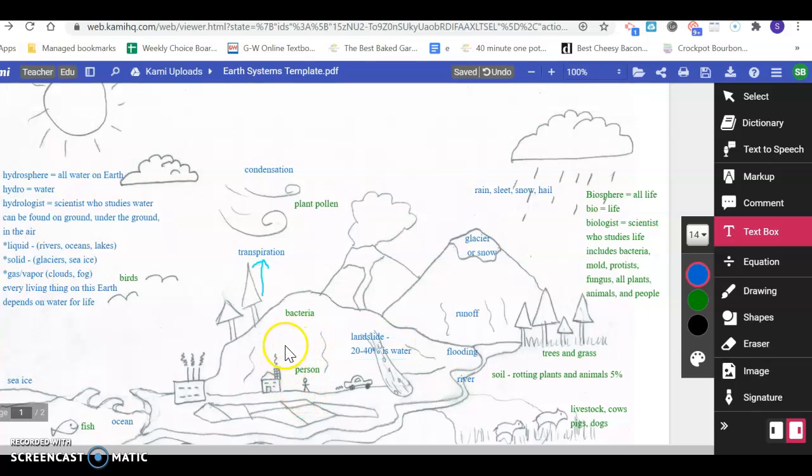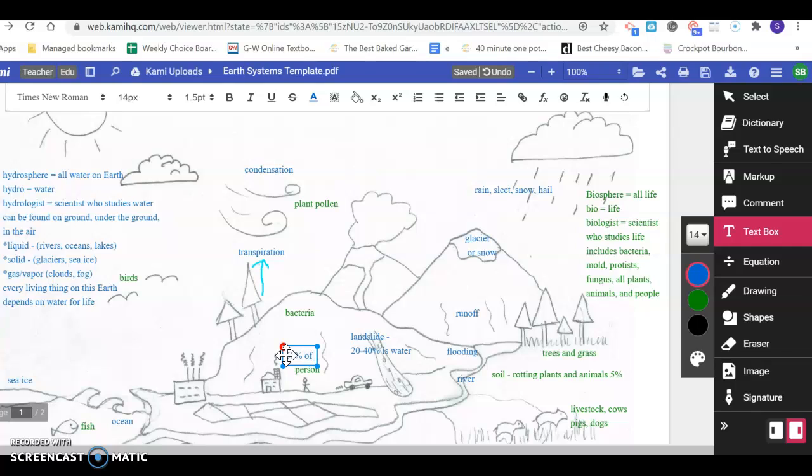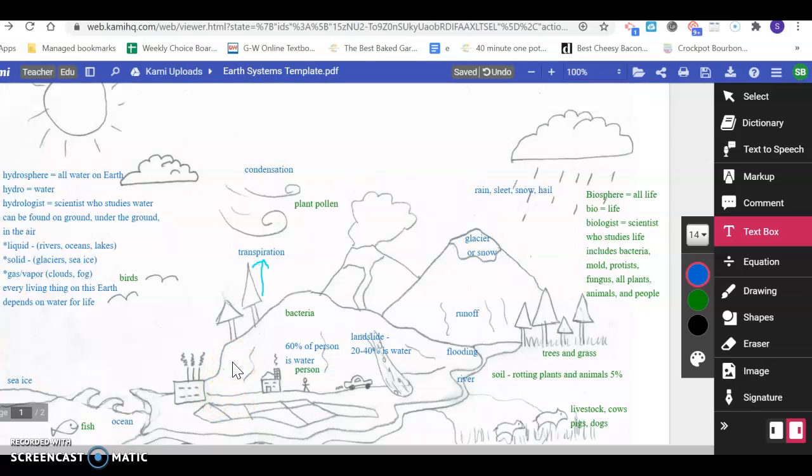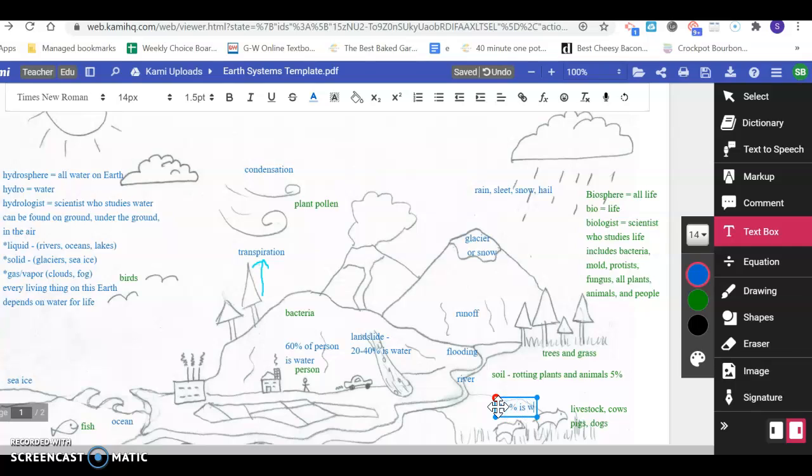Oh, and let's look at this person. Well, did you know that 60% of a person is water? Ooh, now that overlapped. Look at that, 60%. So only 40% of all people is something other than water. Very interesting. Now let's go over here and let's think about animals for a minute. So animals, about 75% of animals is water.